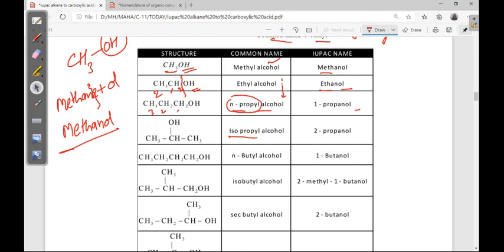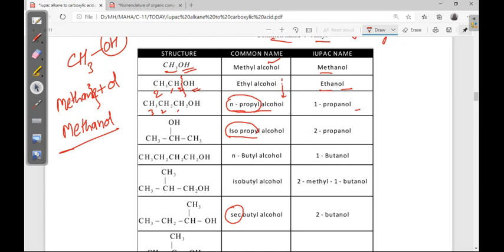N means no branches, iso means it's a Y shape. Secondary means the OH-attached carbon is attached to 2 more carbons. Tertiary means it is attached to 3 more carbons.